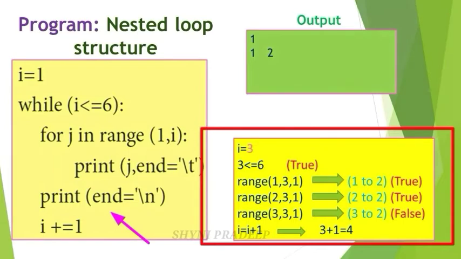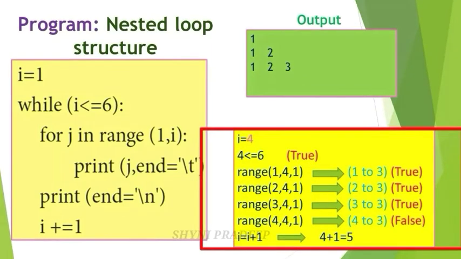Come to the next line. Print end is equal to slash n. Slash n means what? Next line. So the cursor moves from here to here. Okay. Next line. And the next I is equal to I plus 1. What is the value of I? 3. So I is equal to 3 plus 1, that is 4. So next I value is what? 4. I is equal to 4.